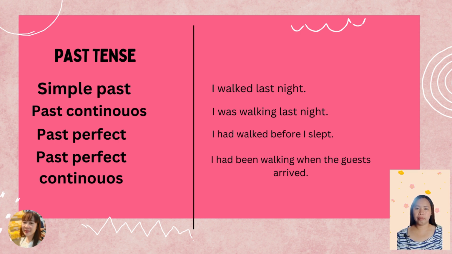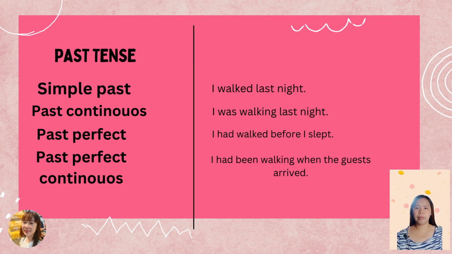Remember, perfect means the use of has, have. What is the past of has and have? Had, plus the third form of the verb, walked. For example, I had walked before I slept. You're wondering why we are talking about two actions, walk and sleep, slept.